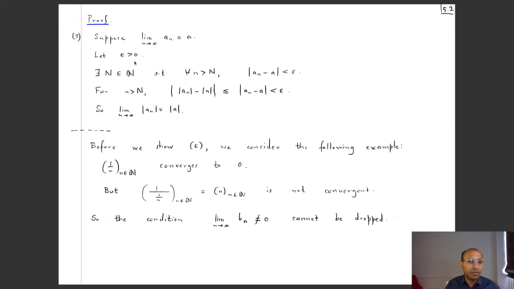So given epsilon positive, we have produced a capital N such that beyond that n, the distance of the nth term to the limit is smaller than epsilon. In other words, the limit as n tends to infinity of mod an is equal to mod a, and a was the old limit, so it's the mod of the old limit. So that proves statement number 5.